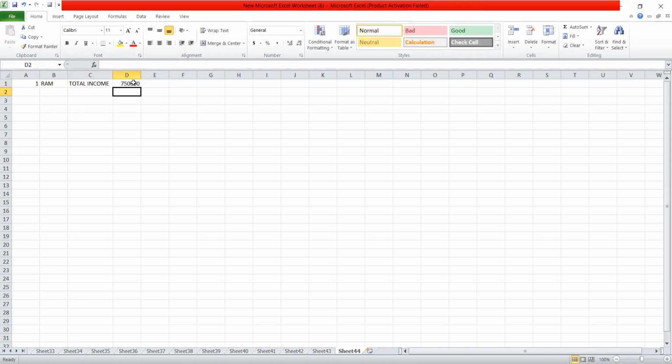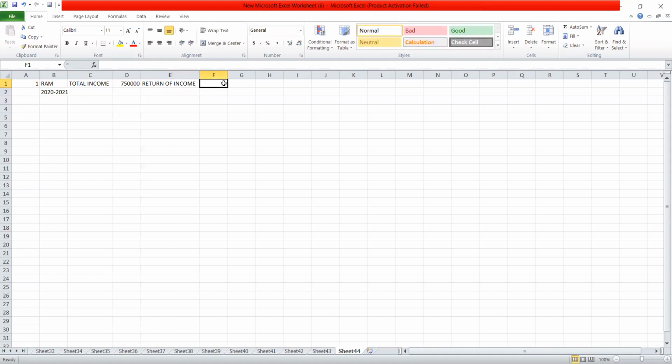7,50,000 is the total income earned by Mr. Ram in the financial year 2020-21. His books of accounts are not required to be audited, so he is required to file his return of income on or before 31st July 2021.